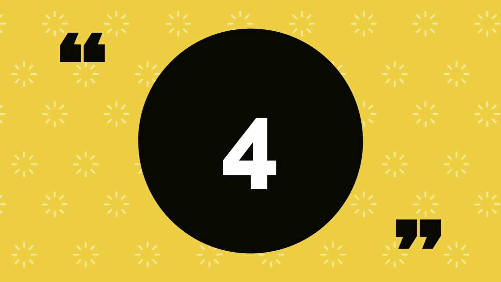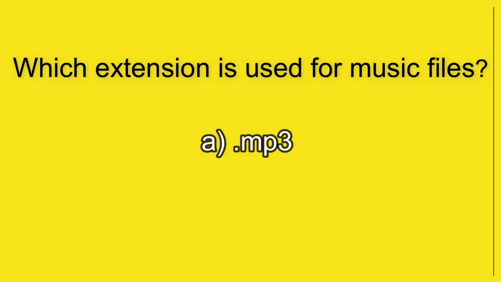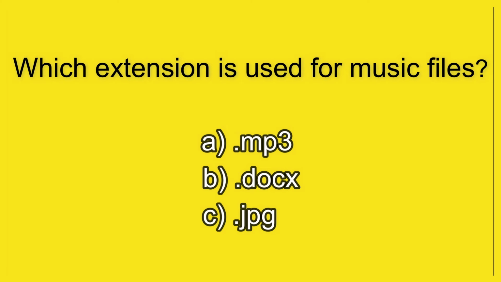Question number 4. Which extension is used for music files? Option A, .mp3. Option B, .docx. Option C, .jpg.